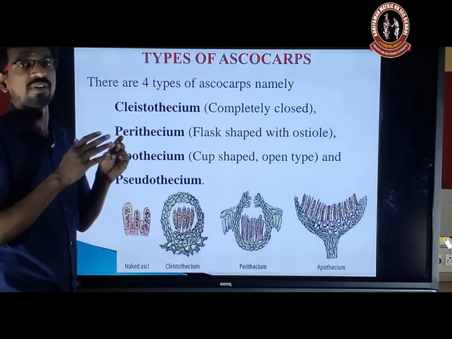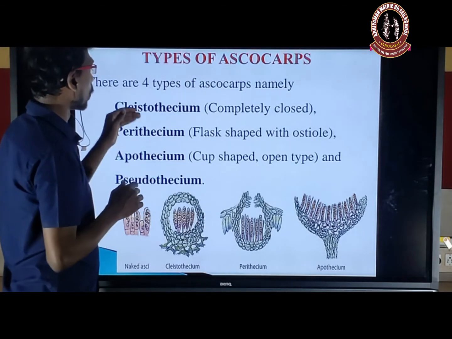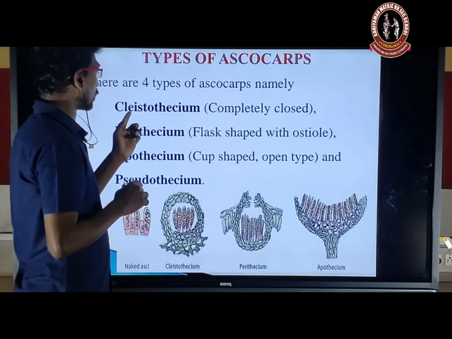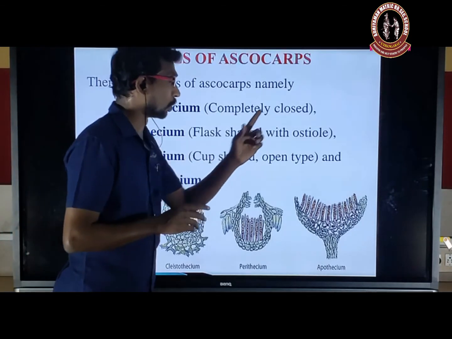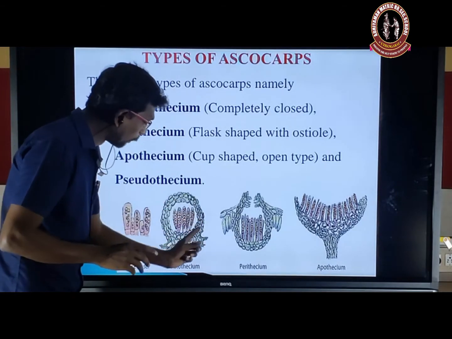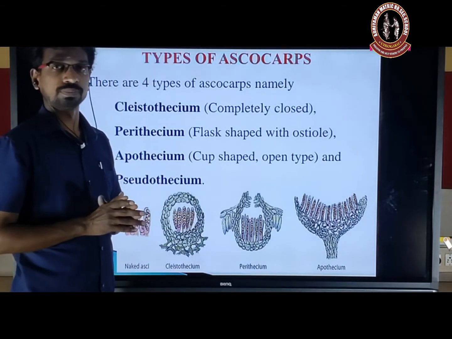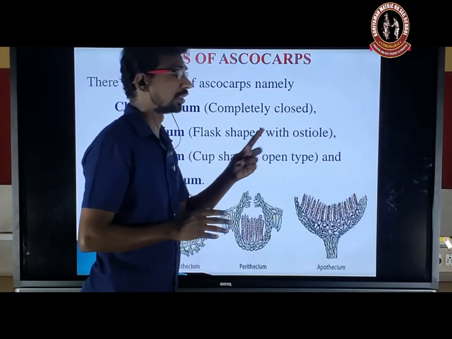There are four types of ascocarp present in the ascomycetes. Okay, so what are they? First, Cleistothecium is completely closed. Okay, so there is a Cleistothecium. It will be completely closed. Perithecium, the flask-shaped with ostiole.